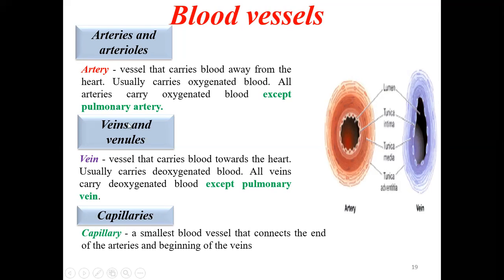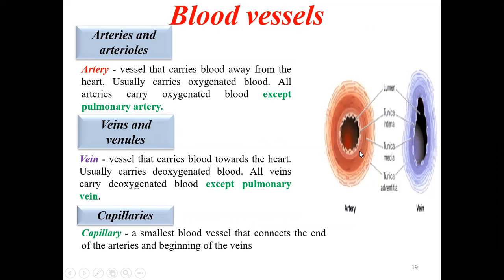Similarly, veins all carry the deoxygenated blood except the pulmonary veins. The veins are vessels that carry blood towards the heart. Once it is deoxygenated, it will bring it back to the heart. That is called the veins. All veins carry the deoxygenated blood except the pulmonary vein. So this is the pulmonary vein. You can see the wall is thinner and the lumen is almost collapsing. This is the difference between the artery and the vein.